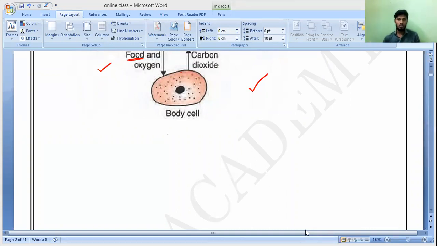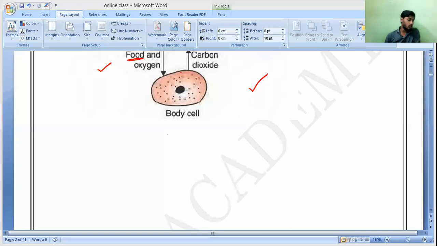That is the picture you have to draw. So you have to write it. The exchange of various materials like oxygen, food, carbon dioxide, etc. between the blood and the body cells takes place through one thing. That is only called as what? Capillaries. Do you understand that? So this is all about the capillaries.